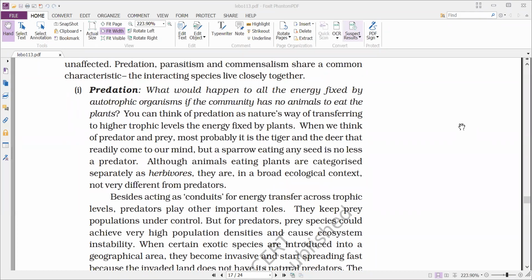So what would happen to all the energy fixed by autotrophic organisms if the community has no animals to eat the plants?